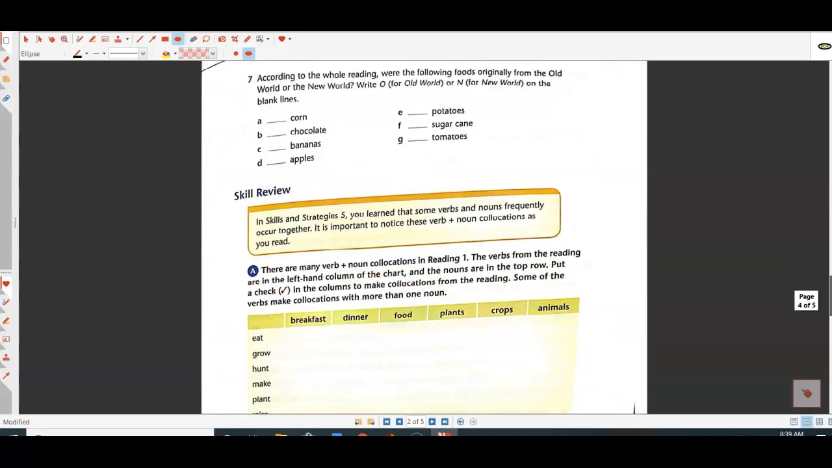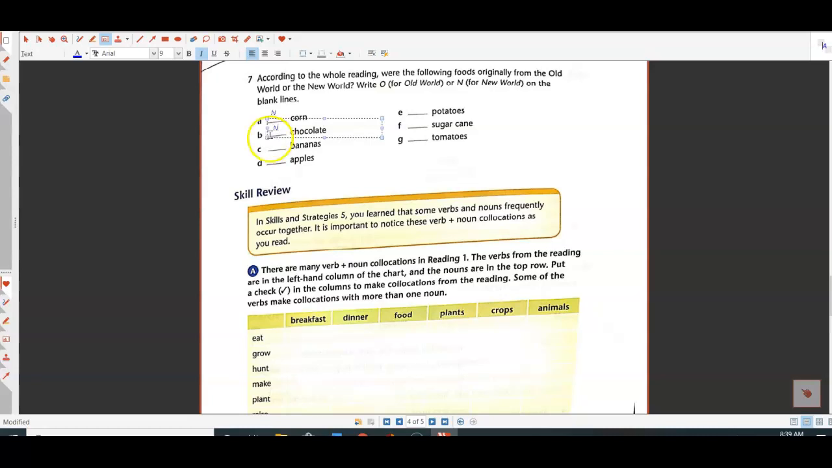So let's look at paragraph 7. According to the reading, were the following foods originally from the Old World or the New World? So look back in the article to see some of these answers. Take a minute, pause your video and do it, and then I'm going to check the answers. So first of all, corn. Corn was from the New World, and that is in paragraph 2. Chocolate. Chocolate was also from the New World. We can see it in the table. We can also see it in paragraph 2. It says it started in Mexico.